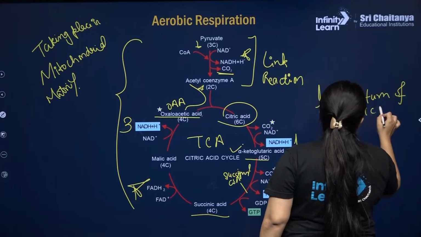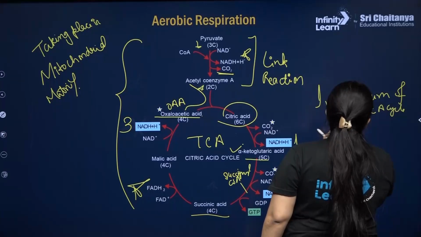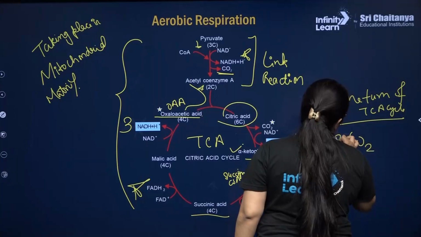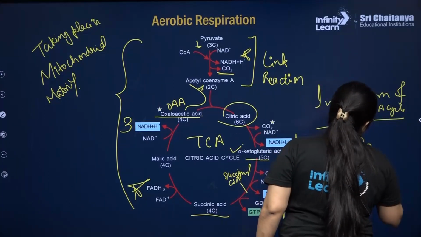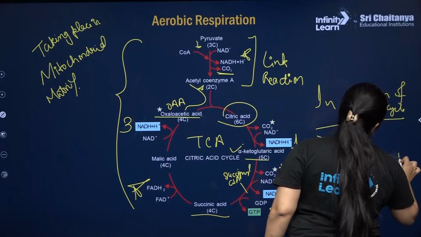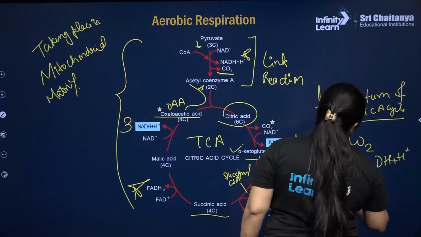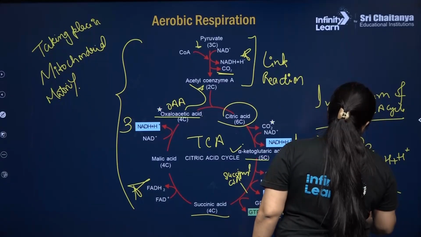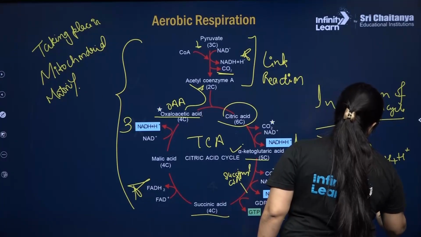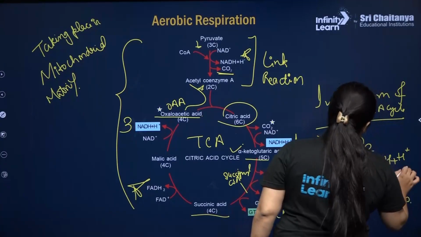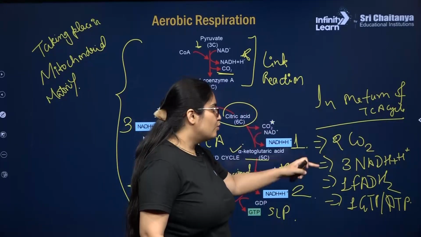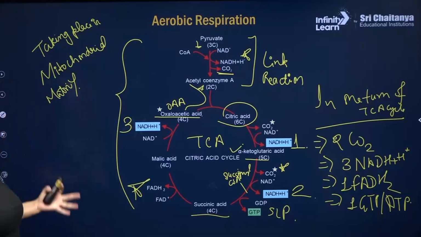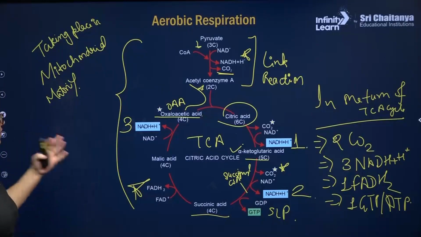So if you notice, in one turn of TCA cycle, total what will be produced? 2 CO2 molecules, 3 NADH plus H plus, 1 FADH2 and 1 GTP or ATP, you can say. So this is for one turn. You have to multiply it by 2 for the 2 turns. For every glucose molecule there will be 2 turns. So this is your link reaction or pyruvate oxidation and TCA cycle.